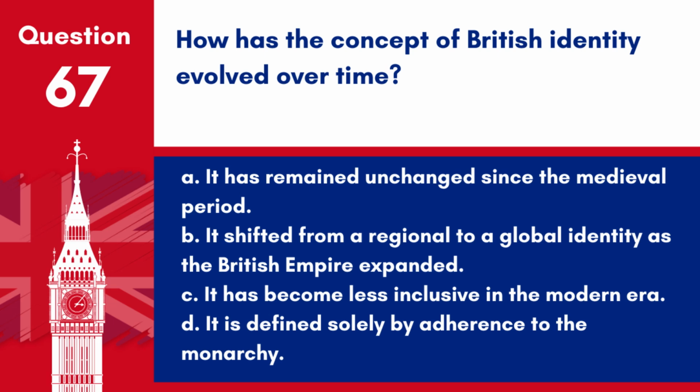Question 67. How has the concept of British identity evolved over time? A. It has remained unchanged since the medieval period. B. It shifted from a regional to a global identity as the British Empire expanded. C. It has become less inclusive in the modern era. D. It is defined solely by adherence to the monarchy.